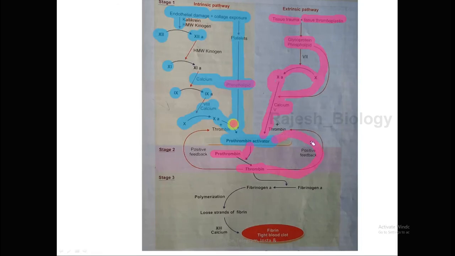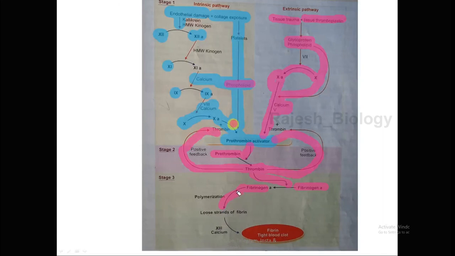Whenever more prothrombin activators are formed, they convert the remaining prothrombins into thrombins, and thrombin converts the fibrinogen, that means the inactive form, into its active form, fibrin.